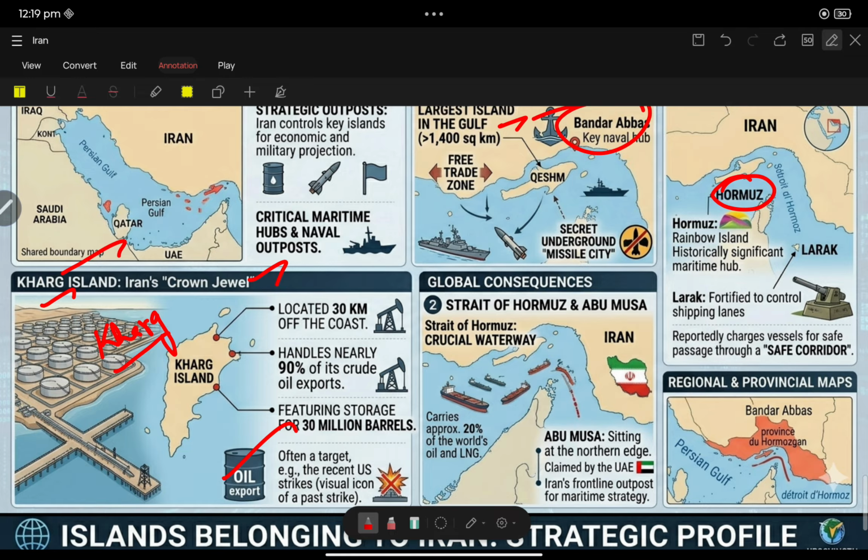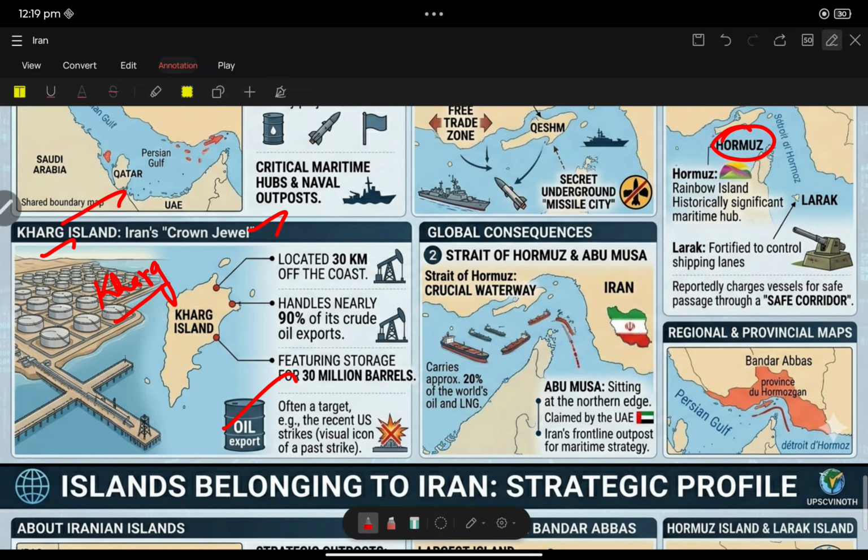And now the Strait of Hormuz and Abu Musa. Abu Musa is the largest of three islands, but it has an issue. Abu Musa is located here, and it is claimed by the UAE also. It is claimed by the UAE. Abu Musa sits at the northern edge of the UAE, claimed by the UAE, but it belongs to Iran.